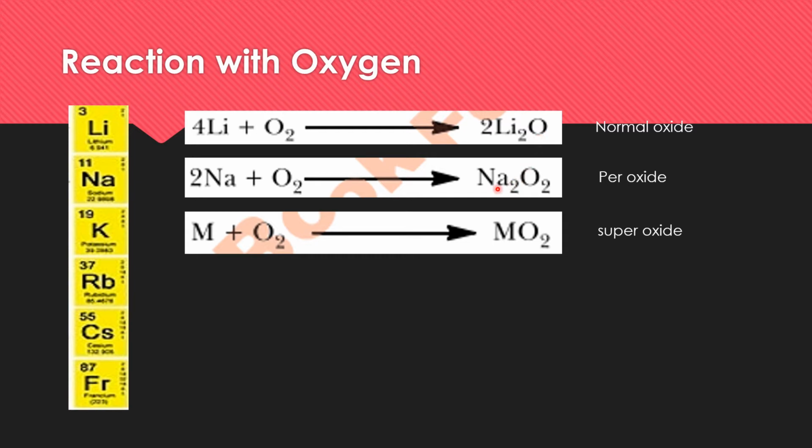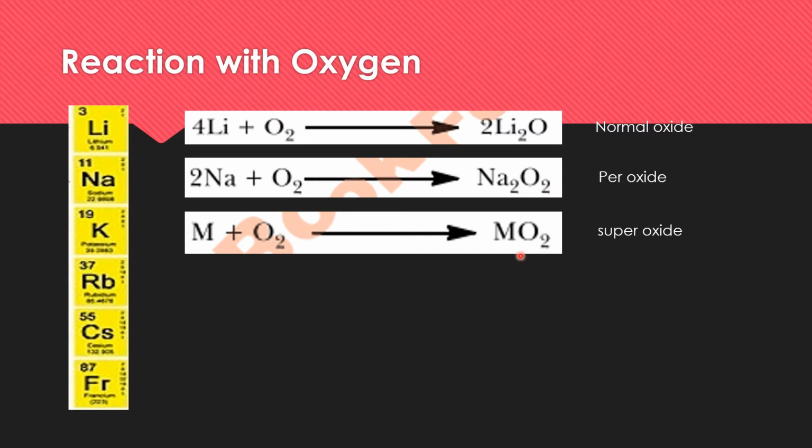In peroxides, two sodium atoms carry the charge of +2, while two oxygen atoms carry the charge of -2. It means here one oxygen atom carries the charge of -1. In normal oxides, oxygen carries the charge of -2, and in peroxides, oxygen carries the charge of -1.